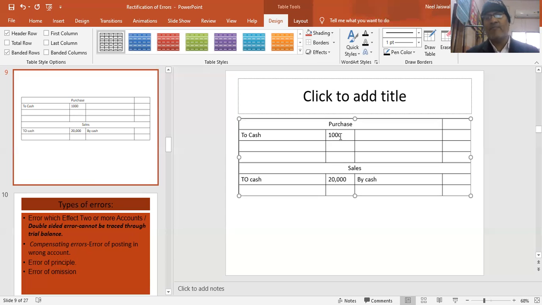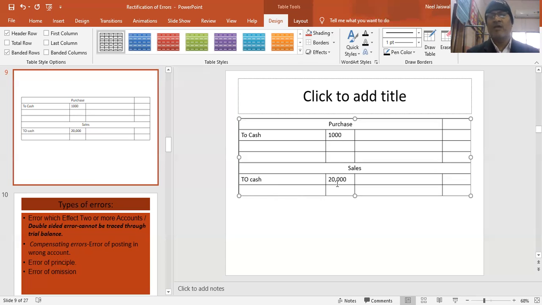I have passed the correct journal entry, purchase to cash, but while posting them, I made a mistake. In purchase, I have posted 1,000 instead of 10,000 in the right side. But in sales, I have made a grievous mistake: I have not written it in the credit side, the cash sales, because the journal entry is cash account debit to sales. So I should have posted it by cash. Instead of that, the journal entry I did correctly, but the accountant by mistake has written it on this side, 20,000. So there is an error.